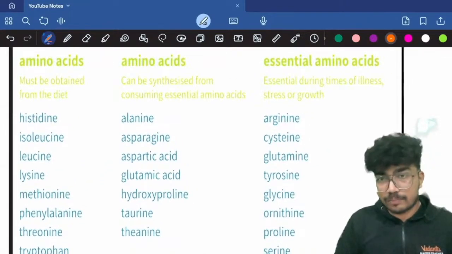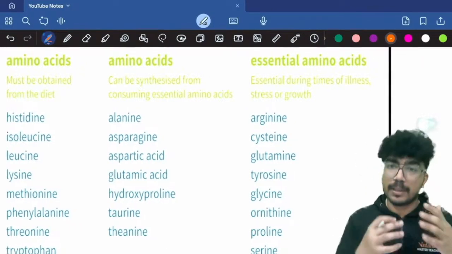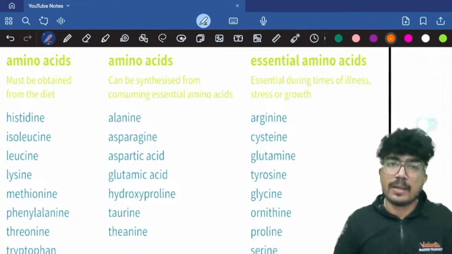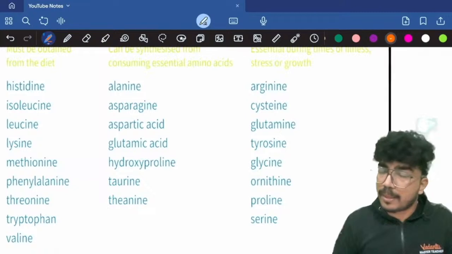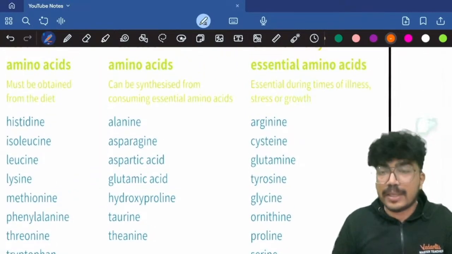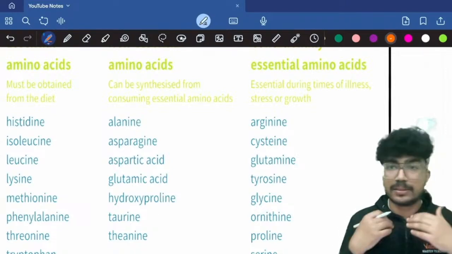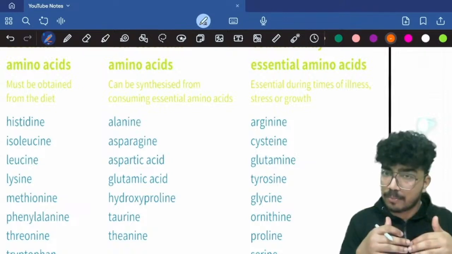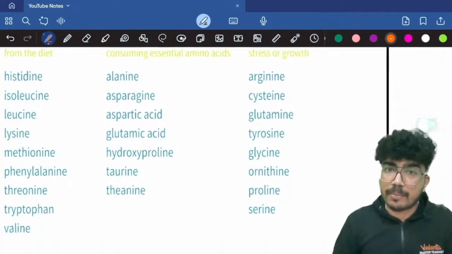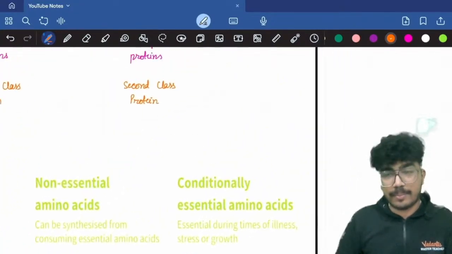Okay, then the non-essential amino acids, we have genes that can synthesize these amino acids, right? The genes give rise to the pathways through which these amino acids can be obtained. Alanine, asparagine, aspartic acid, glutamic acid, hydroxyproline, taurine, theanine. And then we have the conditionally essential amino acids. When in the condition of stress, the level of these amino acids decreases in our body, and in that scenario we need to obtain these through our diet: arginine, cysteine, glutamine, tyrosine, glycine, ornithine, proline, serine. These are the conditionally essential amino acids.